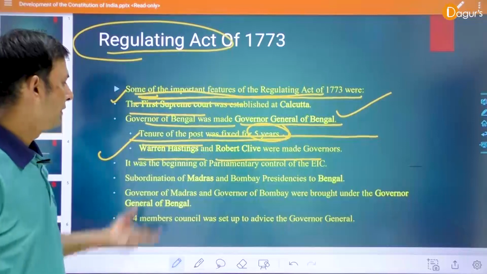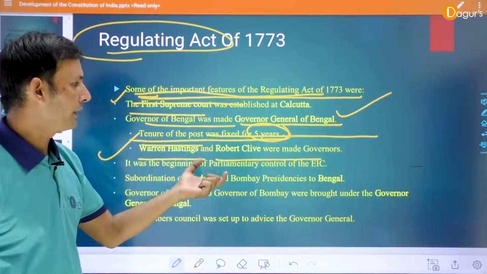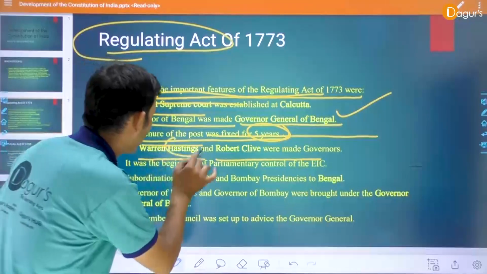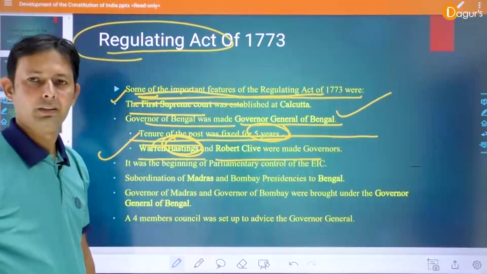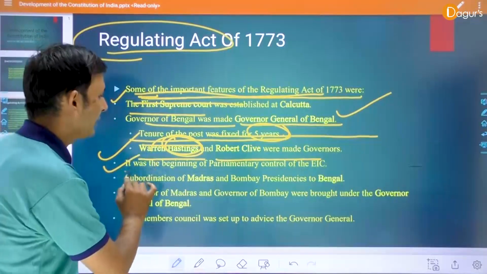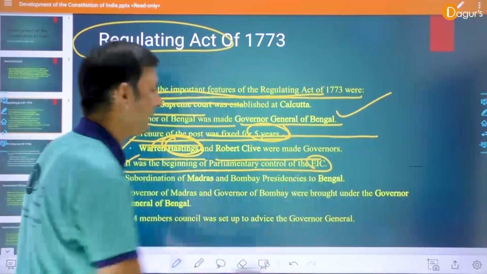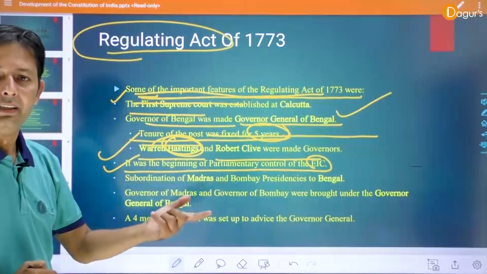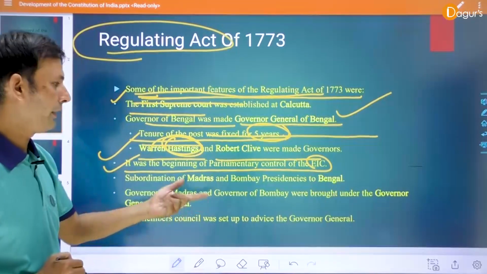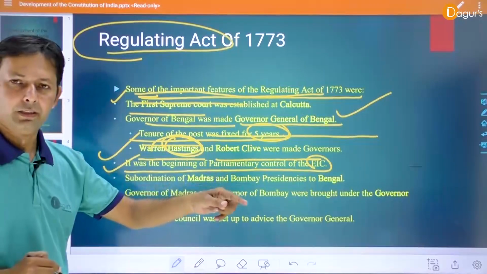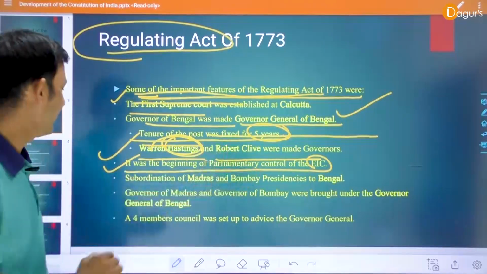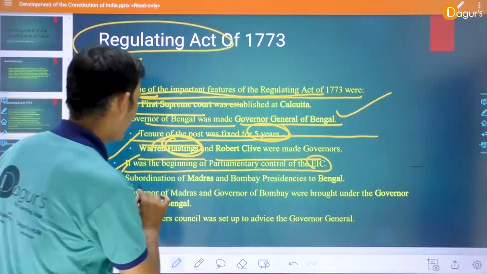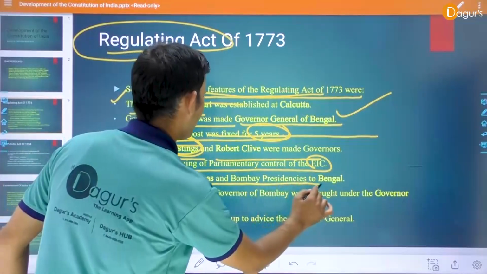Warren Hastings and Robert Clive were made governors, but Warren Hastings was the first Governor General of Bengal. Clear? It was the beginning of the parliamentary control of the EIC, the British parliamentary control of the East India Company, beginning with this act. Clear? And subordination of Madras and Bombay presidency to Bengal.